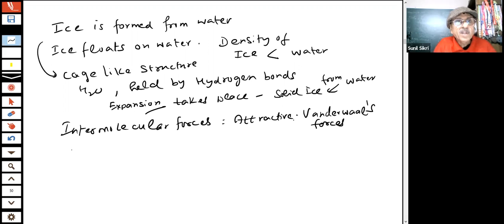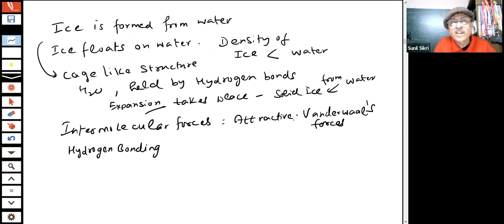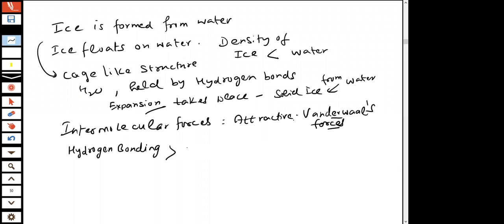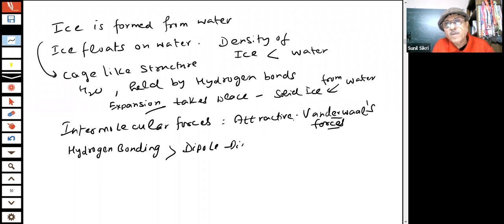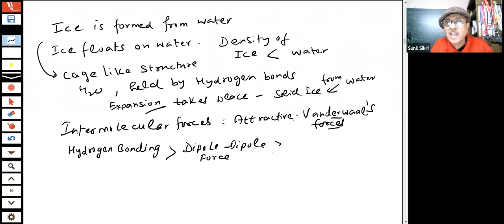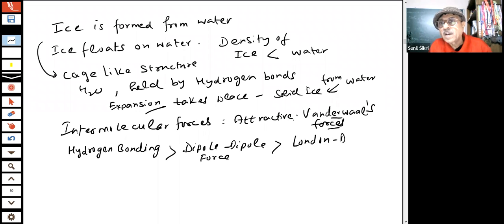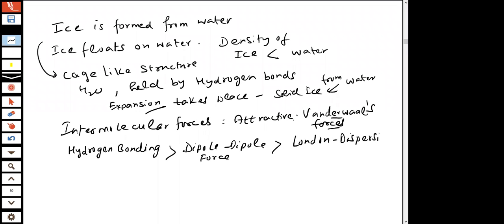I have shown you hydrogen bonding. This is an intermolecular force, which is a van der Waals force. These are all examples of van der Waals forces of attraction, students. This is more than dipole force, and this is greater than London dispersion forces.